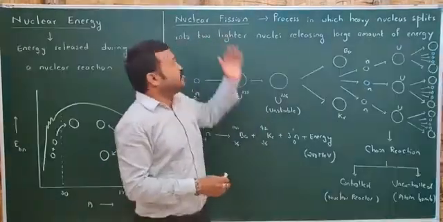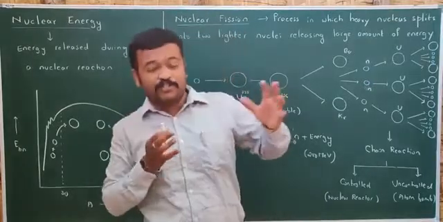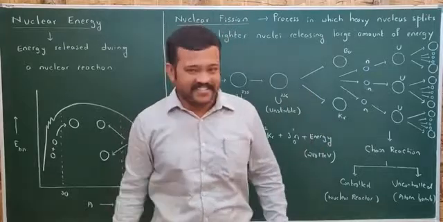Let's begin with nuclear fission. Nuclear fission is a process in which a heavy nucleus splits into 2 lighter nuclei, releasing a large amount of energy. And how it releases, let us check it out.